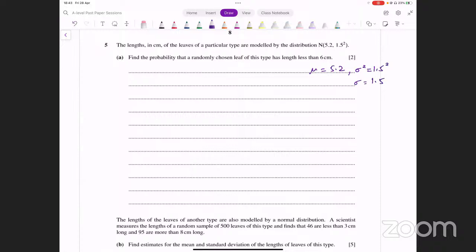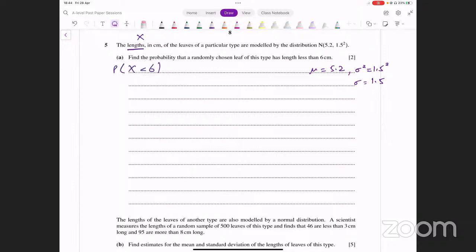We need to find the probability that a randomly chosen leaf of this type has length less than 6 centimeters. Okay, data given है, आपको probability निकालनी है. Simple normal distribution है ये. We need to find the probability of x being less than 6, such that हम length को किससे represent कर रहे हैं? X से represent कर रहे हैं. X less than 6 की probability निकालनी है. Now, how do we do that?